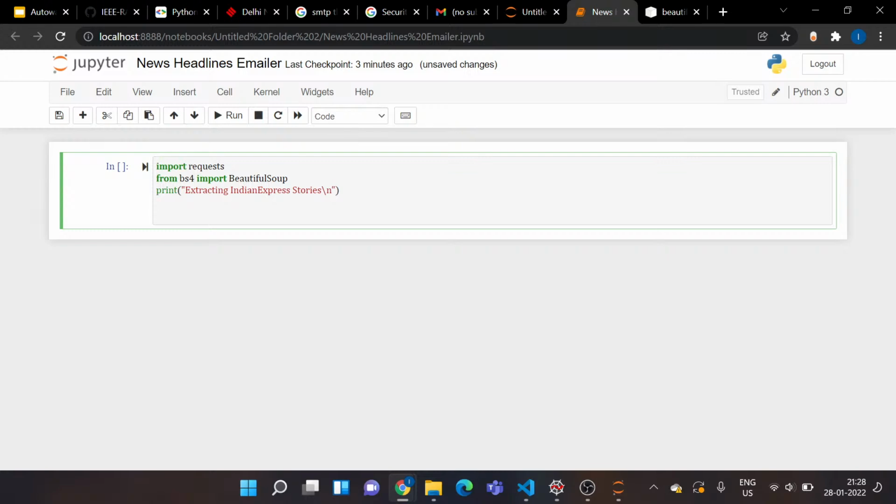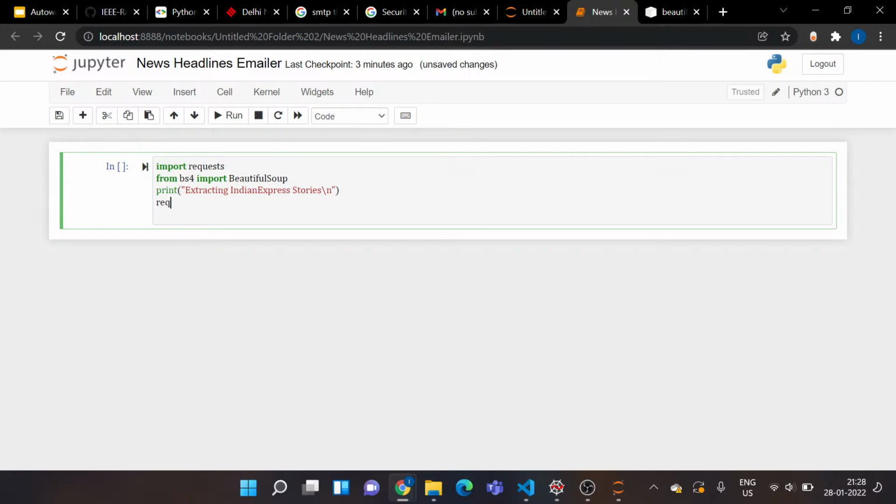As I mentioned, the requests library is used for making an HTTP request. So how does this HTTP work? There's a client and there's a server. You need to make a request, and you get a response. There are different kinds of requests: you have get, you have post, and a lot of others. For now I actually need to request information from that page, so I need to call this get method, this get request.